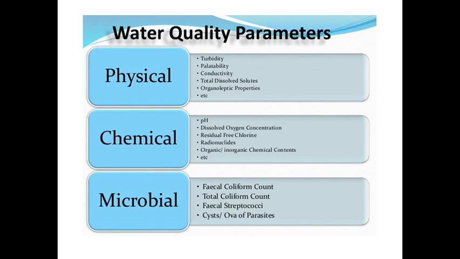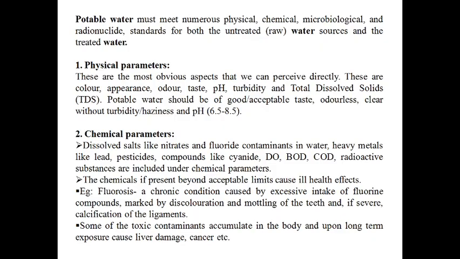The third and most important parameter is the microbial parameter. Here the presence of coliforms or fecal contamination is determined by the fecal coliform count, the total coliform count, the fecal streptococci, or the presence of cysts or ova of parasites. All these come under the microbial parameters. So potable water must meet several physical, chemical, microbiological and radionuclide standards. It could be raw water or treated water, whatever it is.